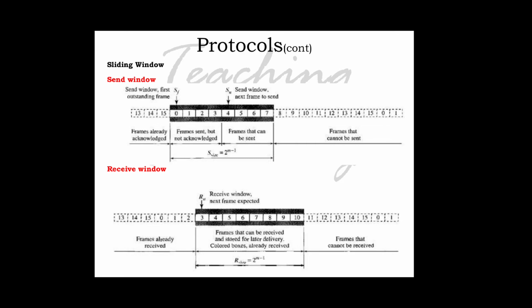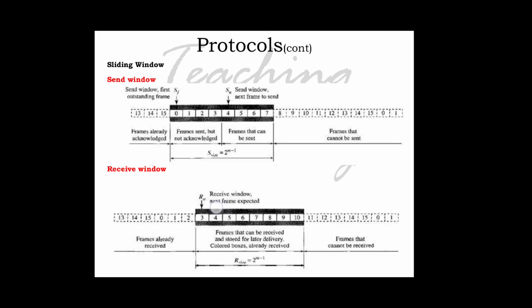Because the sizes of the send window and receive window are the same, all the frames in the send window can arrive out of order and be stored until they can be delivered. We need to mention, however, that the receiver never delivers packets out of order to the network layer. Those slots inside the window that are colored define frames that have arrived out of order and are waiting for their neighbors to arrive before delivery to the network layer.